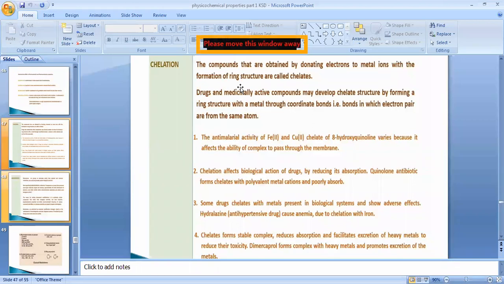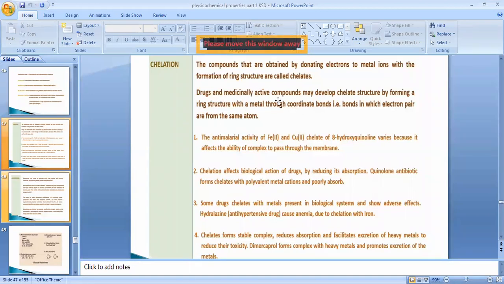When any molecule gives its electron to a metal ion, they form a ring structure, and that ring structure is known as a chelate. A chelate is nothing but the complex structure formed by donating an electron to the metal ion.